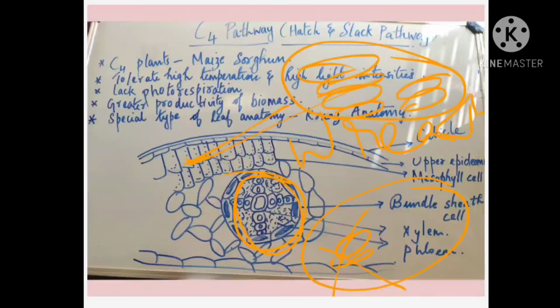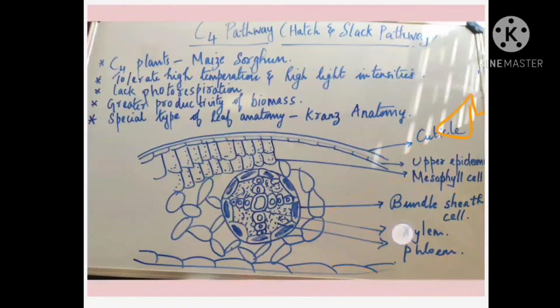Now listen carefully, because of this only the C4 cycle is possible. Photorespiration is not possible here. The C4 cycle is possible in these plants. Why? Listen carefully. In the mesophyll cell, grana is there, so the light reaction of photosynthesis, the non-cyclic photophosphorylation we have learned, where is it taking place? It takes place in the grana. So the light reaction will take place here in these cells, because here only the chloroplast with grana is present.